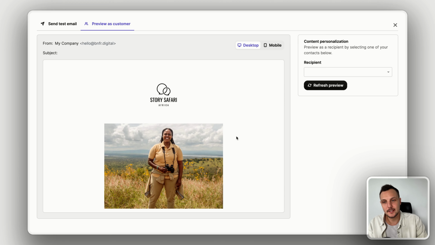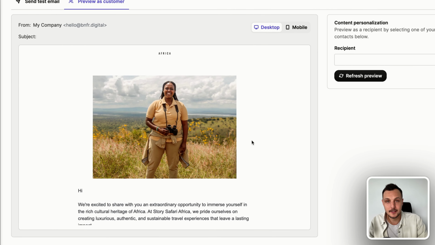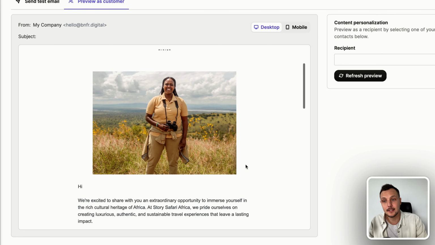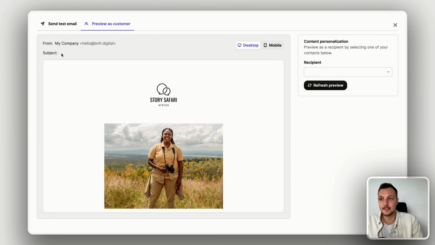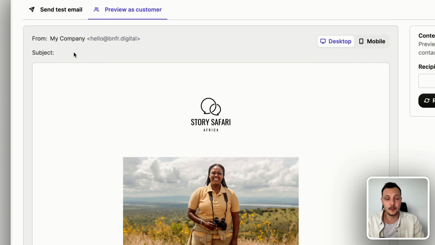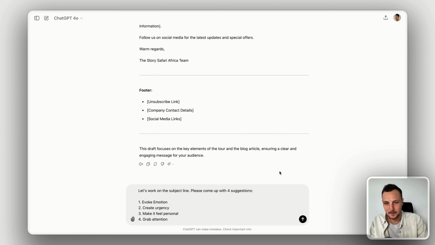We're back in Story Safari's email marketing platform. And here you can see the finished result when we copied the content and the advice that ChatGPT created into a full branded email. You will notice that the subject of this email is still empty. And at the beginning of this video, we learned that that's going to be an important factor for people to actually open these campaigns. So let's ask AI's help.